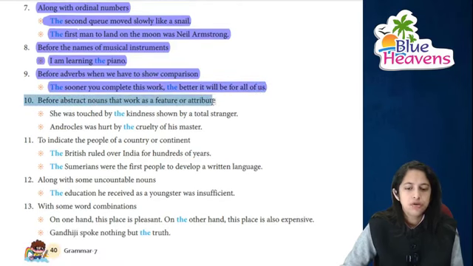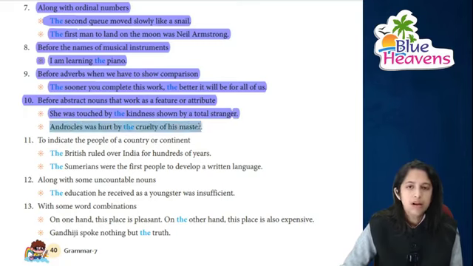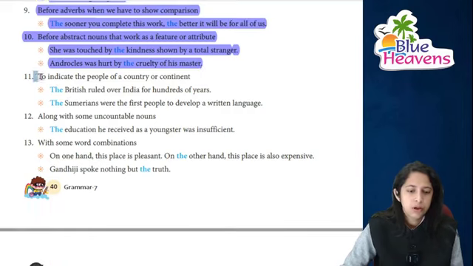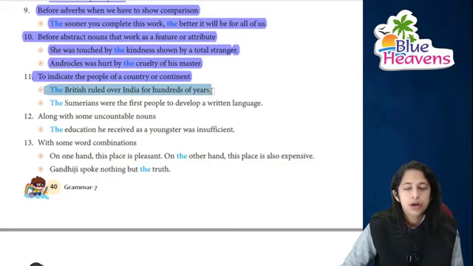Before the abstract noun, जो कि वर्क करते हैं एज अ फीचर और कोई भी एट्रीब्यूट, तो she was touched by the kindness of a total stranger, right. और Androcles was hurt by the cruelty of his master, से वो हर्ट हो गया था. To indicate the people of a country and a continent: the British ruled over India for around hundreds of years,